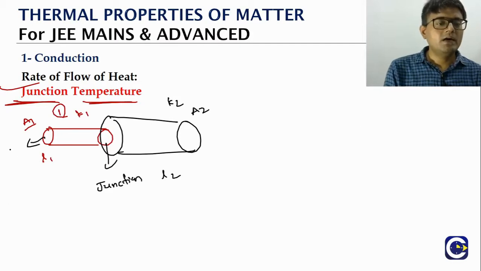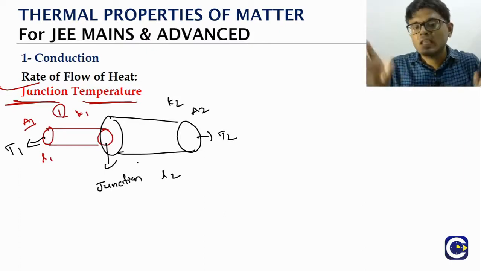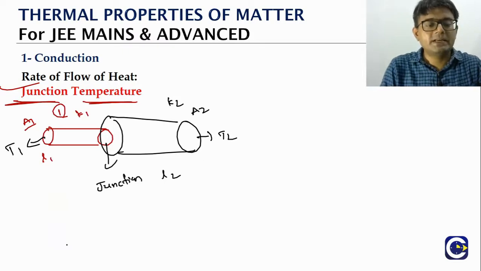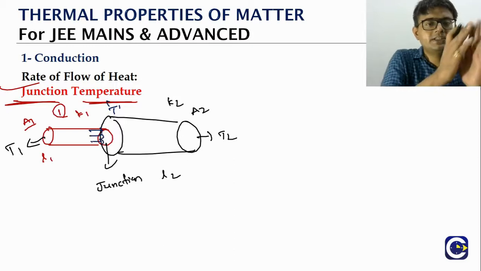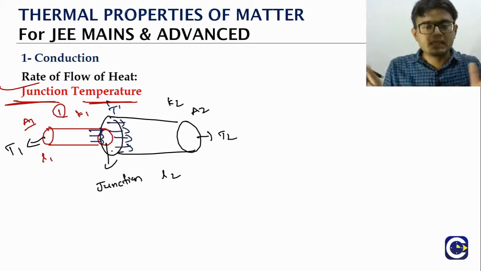This side may be hot, this side may be the cold. The question they will ask is, what is the junction temperature? Again, same logic. Junction temperature means what? If you say that junction is at a temperature T, at steady state, whatever the conduction rate that is coming in should be equal to what? The conduction rate that is leaving.